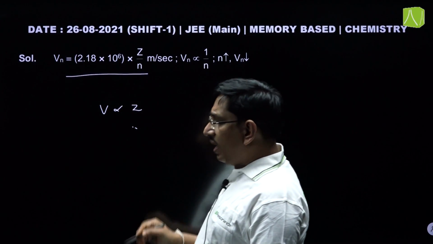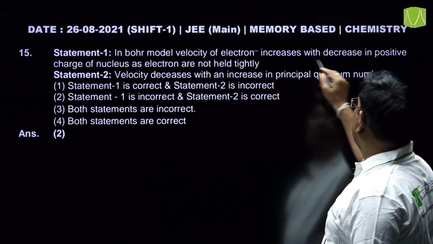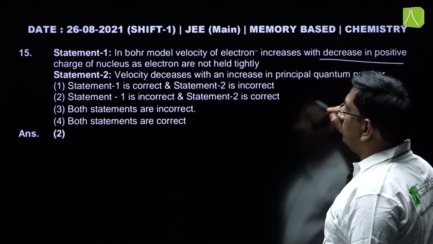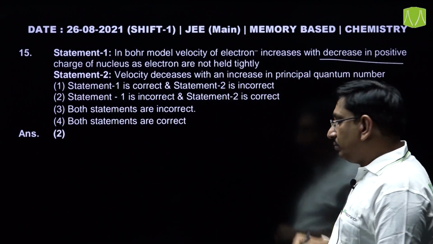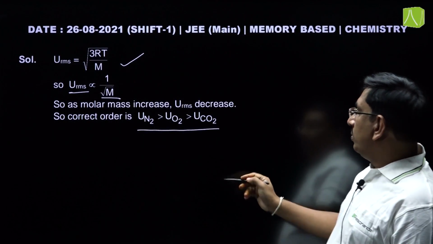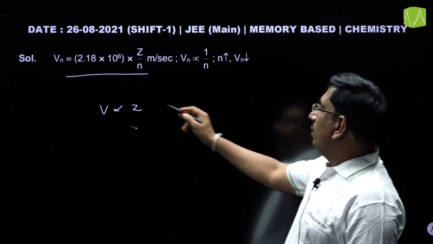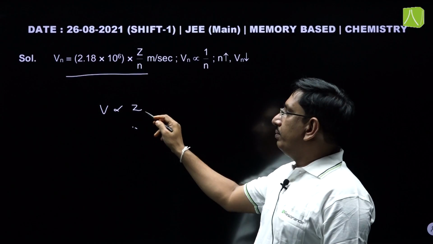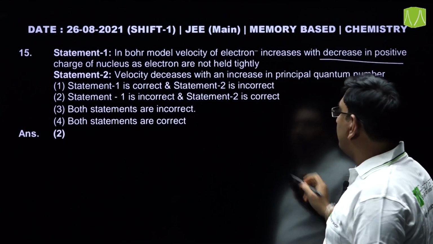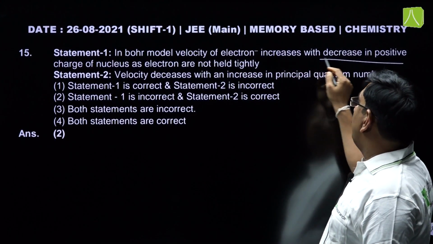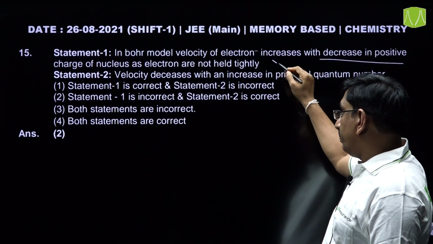Decrease in positive charge means he is talking about the Z value. So, here you can observe V is directly proportional to Z. So, it is given velocity is increasing with a decrease in positive charge of the nucleus. So, it is an incorrect statement.